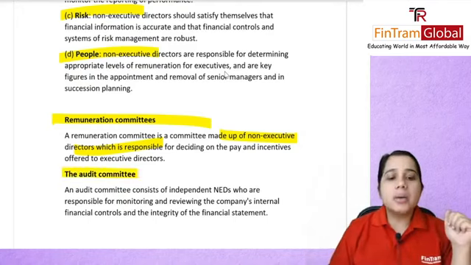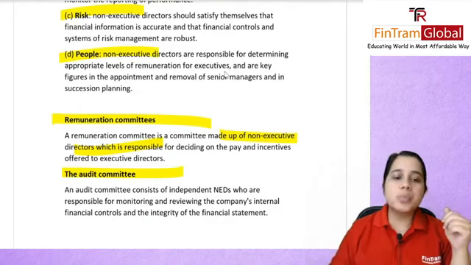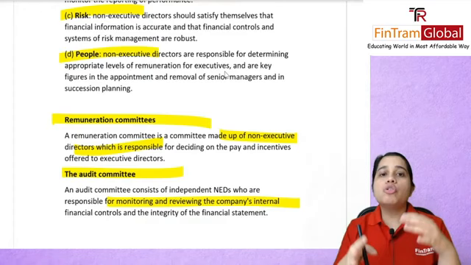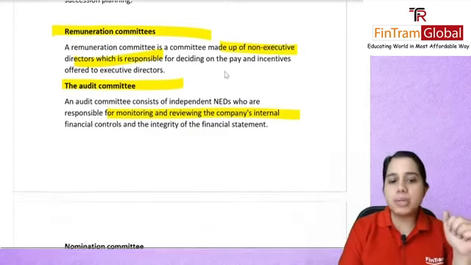Then you have your audit committee. They consist of, again, your independent non-executive directors, who are responsible for monitoring and reviewing the company's internal controls, and how well they are working. So your internal audit will probably be reporting to this committee.